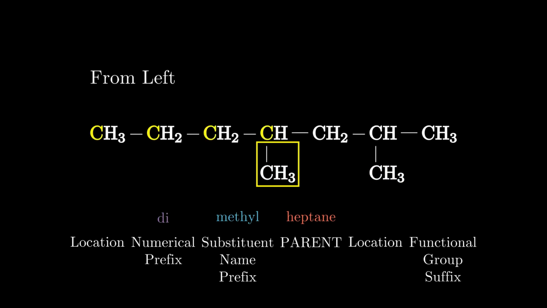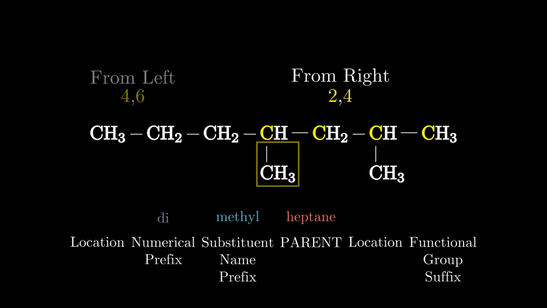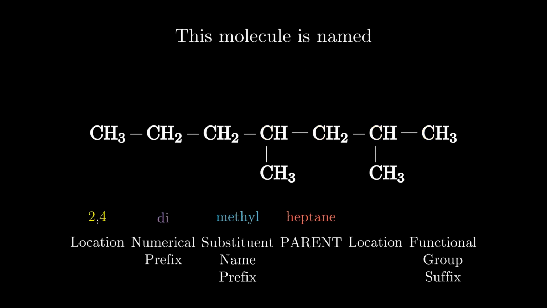When that is done, you need to identify the locations of these substituents. It is possible a quick glance is enough to determine which side you should count from. However, check both directions and choose the one that results in the smallest possible number. In this case, numbering from the right gives us a 2 and 4, so we pick that option. Now that we have identified everything we could for this molecule, we can put it all together to develop the name, which is 2,4-dimethylheptane.